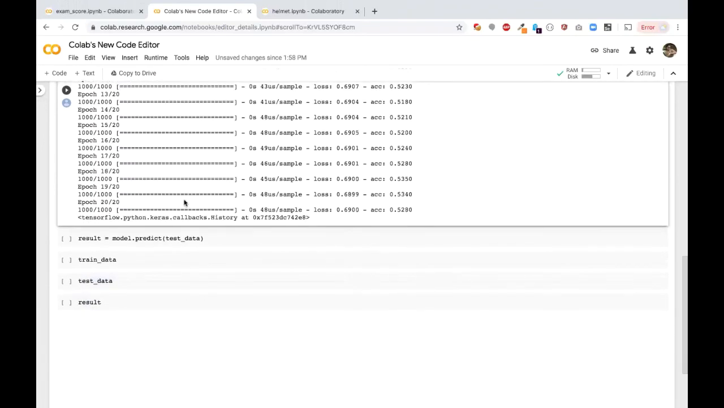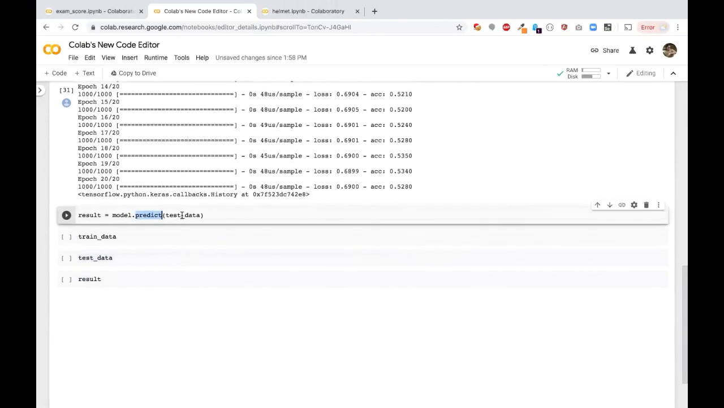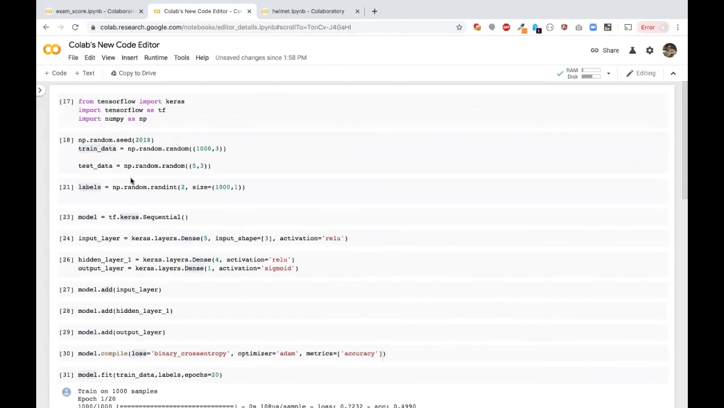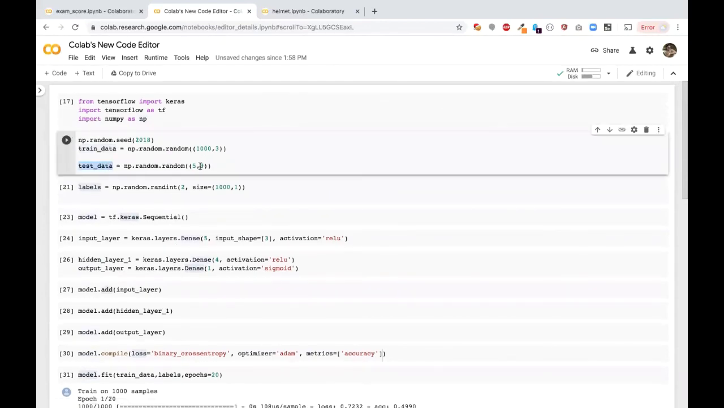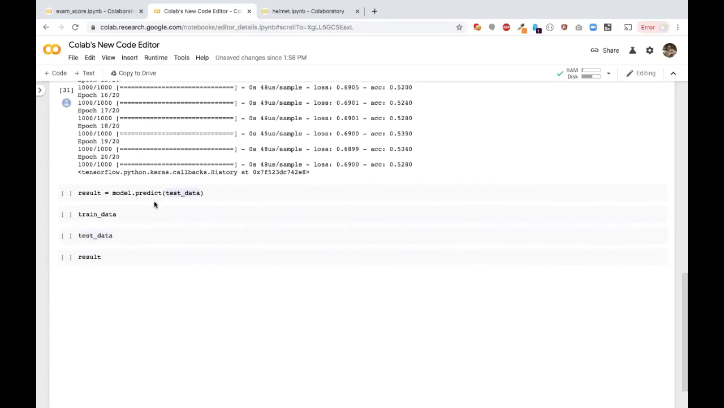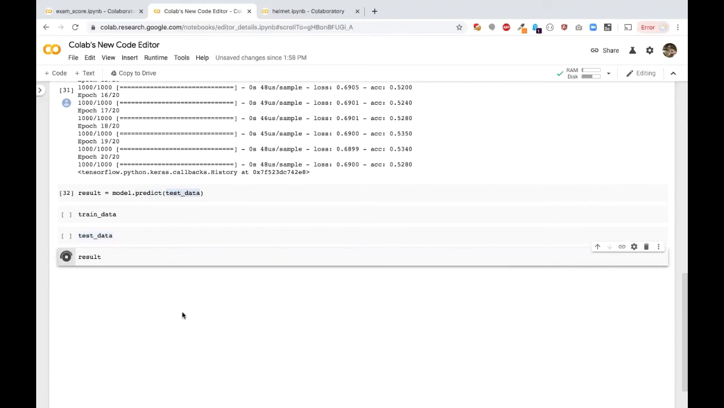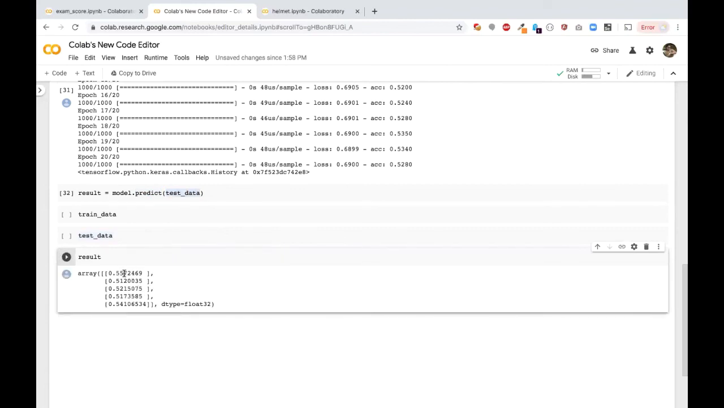So what is the next step? We are going to predict the output. Okay, so I have the test data, right, already prepared. So this is the test data which has 5 records, some arbitrary values. We are going to see how it is going to predict. So it has predicted the result. Let me show you the result. So this is the result.